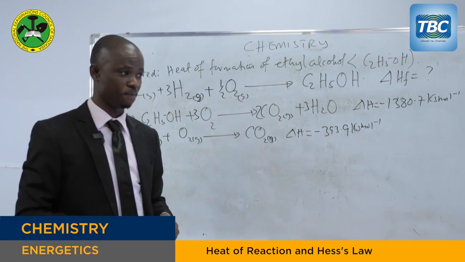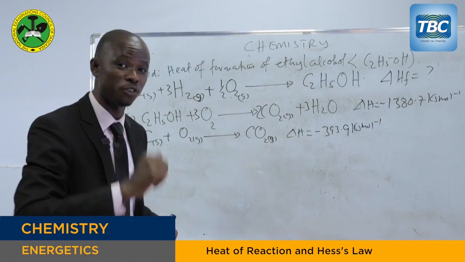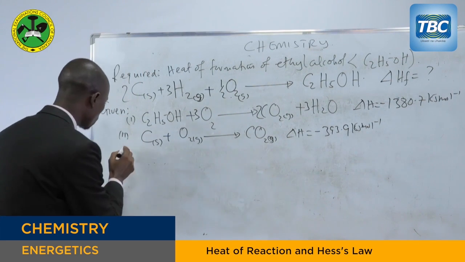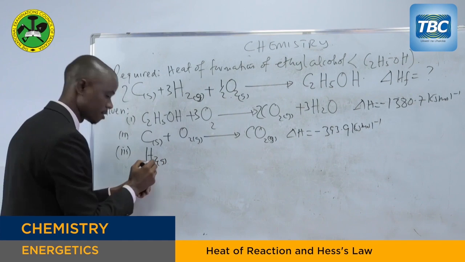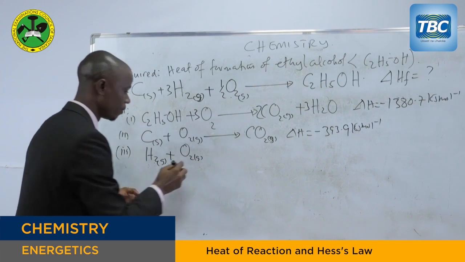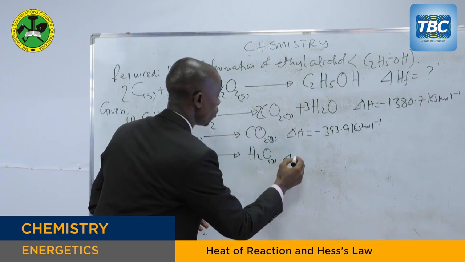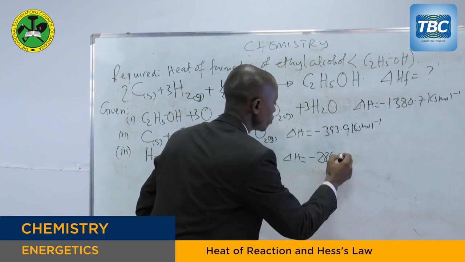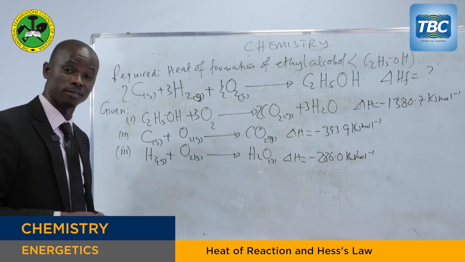We go to the last one, to the last data, and the enthalpy of formation of water. Water, H2O, is formed from two elements, hydrogen gas and oxygen gas, in their pure standard states. So the last data, we have hydrogen gas, which is existing as a gas, as well as oxygen gas. These together, when they react, they form water. The enthalpy of formation of water is negative 286.0 kilojoules per mole. My dear students, you have to balance this equation.